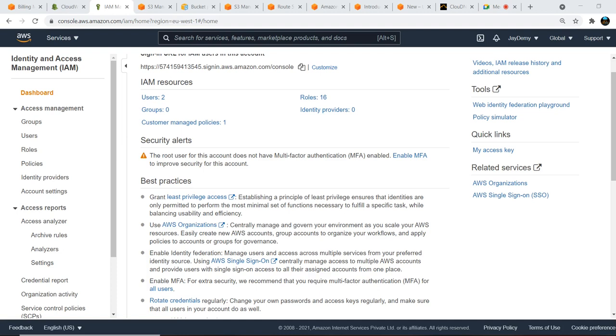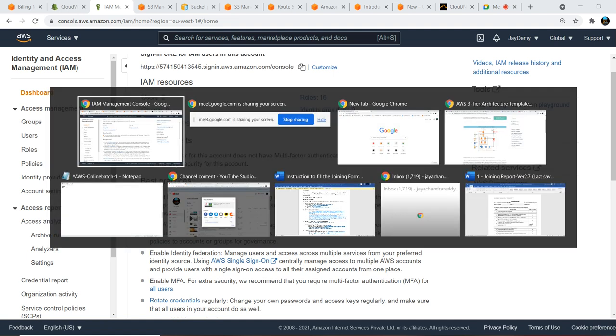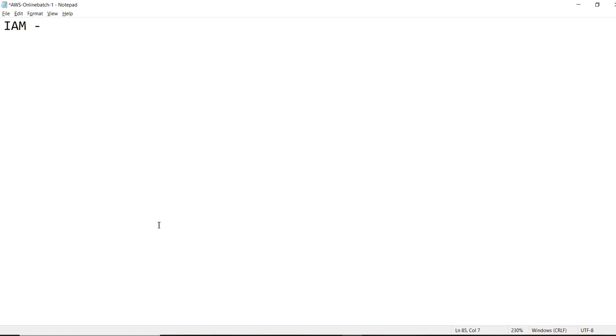Today we'll discuss IAM. IAM is basically identity and access management, and it is very important for the AWS cloud.